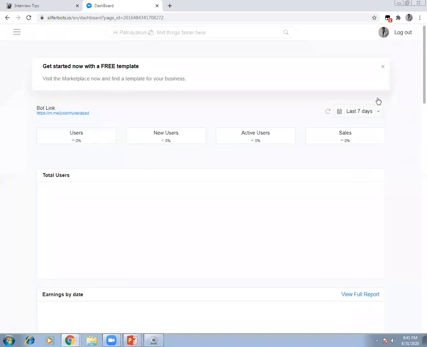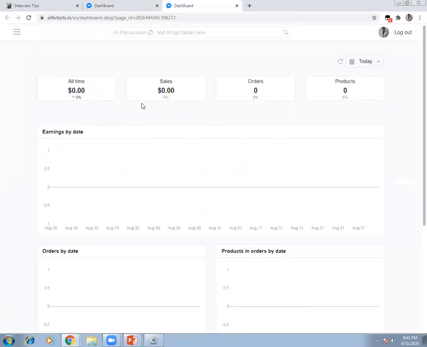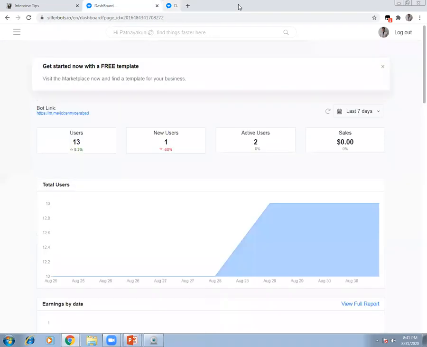So this is the basic dashboard that we were all watching till now. And if you see the full report, in case you're selling any products, then it will talk about products. It's given for today. We can check it for 1 week or 30 days or whatever it is. But mine is interview related. So I'm not selling any products, but I'm trying to make my life easier by getting a database of people who are interested in applying for interviews with us.